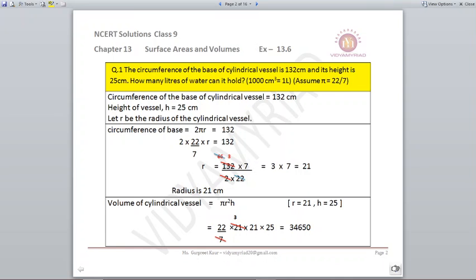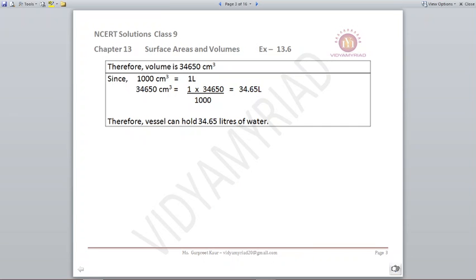34,650. Now what is this? This is centimeters cube. Now we are already told that 1000 centimeter cube is always equal to 1 liter. So 34,650 centimeter cubes will be equal to 34.65 liters. Why do we convert it into liters? Basically we are talking about water, and water's unit is always liters. So we converted centimeters cube into liters. So we can say our answer as, therefore the vessel can hold 34.65 liters of water.